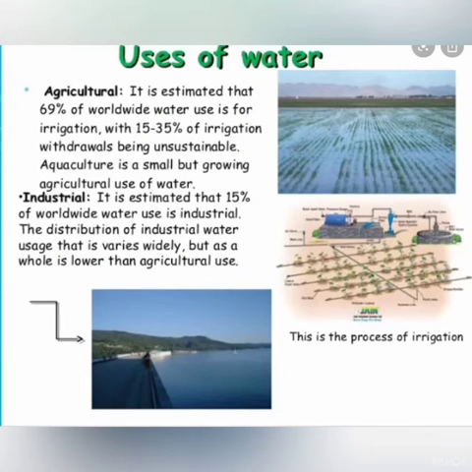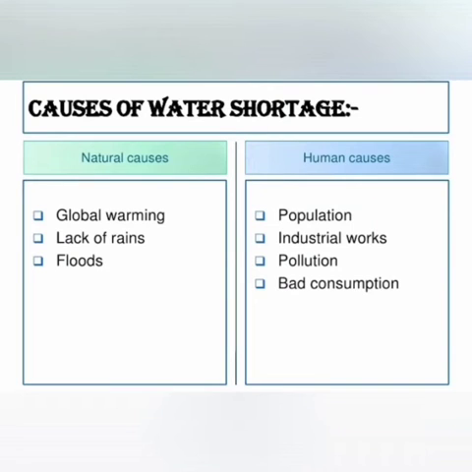If we talk about agriculture, it is estimated that 69% of worldwide water use is for irrigation, with 15 to 35% of irrigation withdrawals being unsustainable. Aquaculture is a small but growing agricultural use of water. Next, industries: it is estimated that 15% of worldwide water use is industrial.